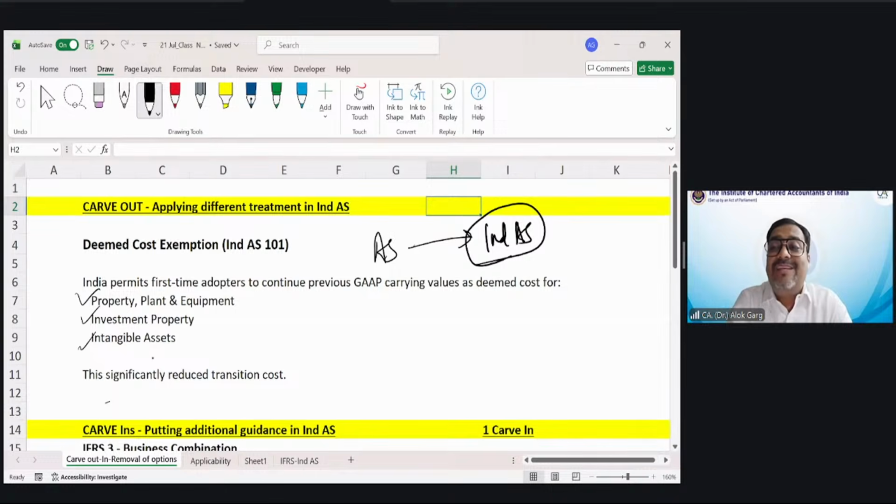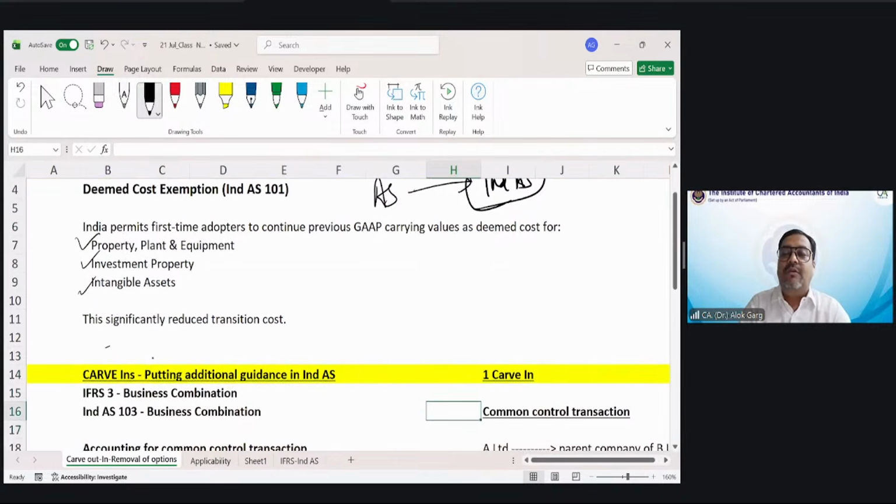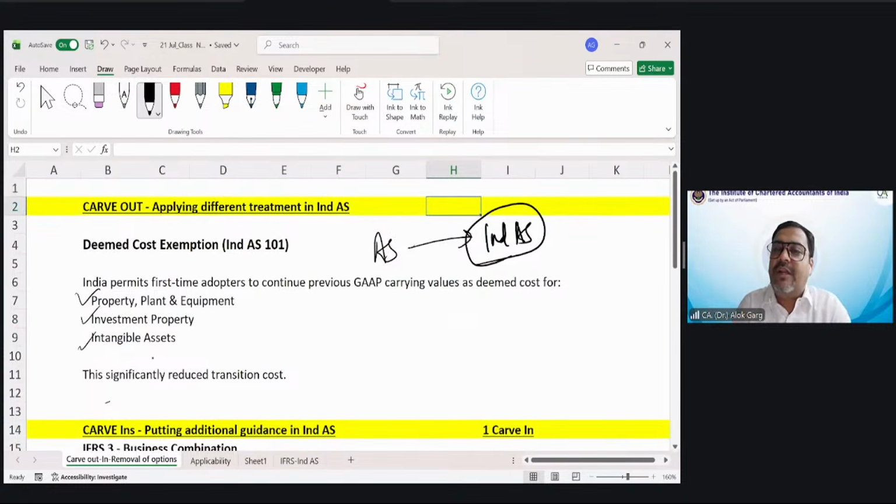Okay, so this is a different treatment which we have taken in Ind AS, which was not there in IFRS. IFRS does not allow the closing balance of the old GAAP to be migrated as an opening balance under IFRS. It does not allow, but we have allowed it. Okay, but we have taken it. Now, sir, how many carve outs are there? Almost 10 carve outs are there.